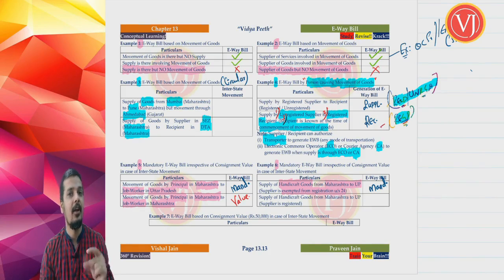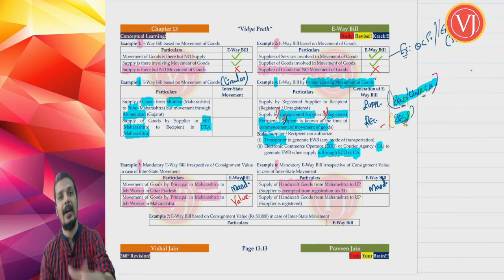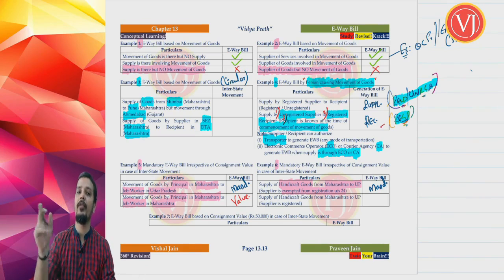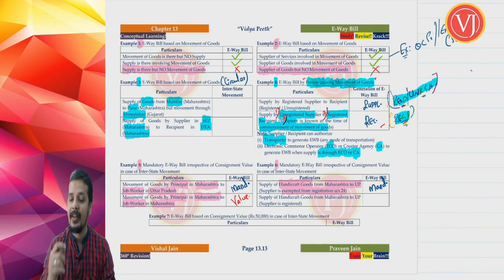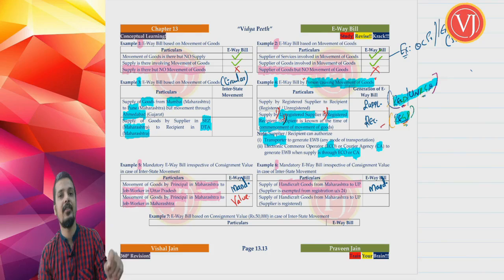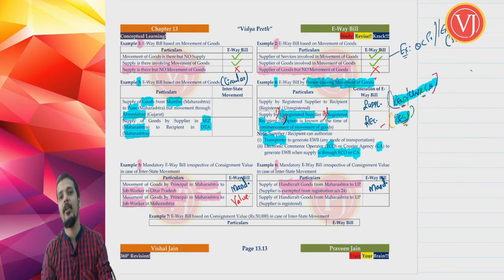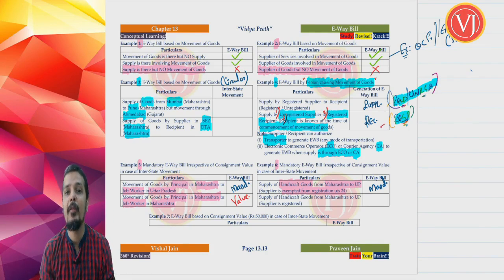Don't take registration, but we want to track the goods. So mandatorily generate e-way bill. Whether the value is 5,000 or 50,000 or 5 lakhs or 50 lakhs, mandatorily generate e-way bill. Exemption from registration is with the condition that e-way bill is mandatory. Even that exemption was talking about the same. Exemption from registration is with the condition that a mandatory e-way bill has to be generated.